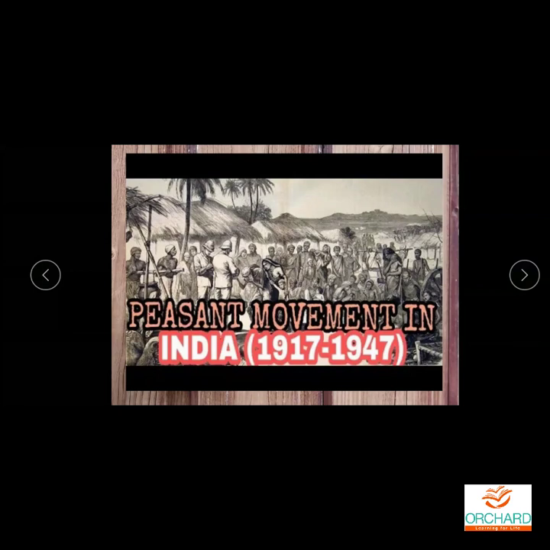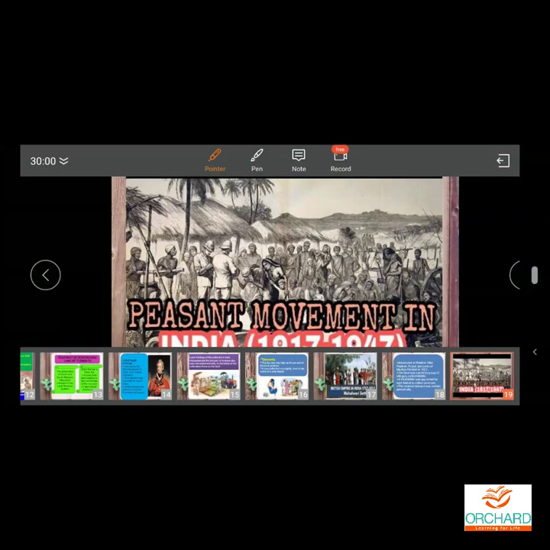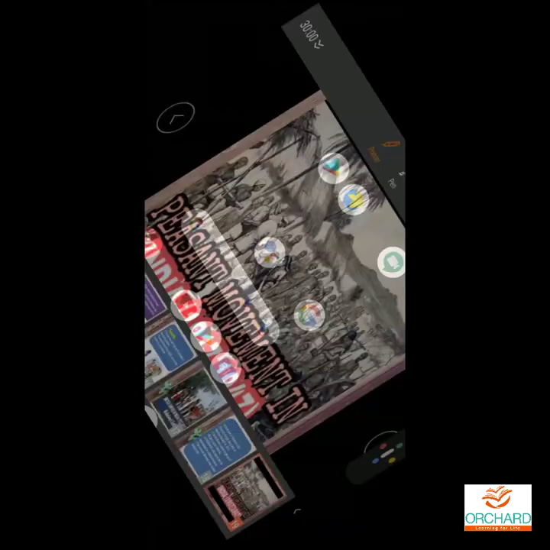I hope that you have understood. And this movement started in India from 1917 to 1947. Till we got independence, this movement was there. When did it start? 1917. Okay, children, hope you have understood. If you have any doubt, you can ask me now. The three settlements.